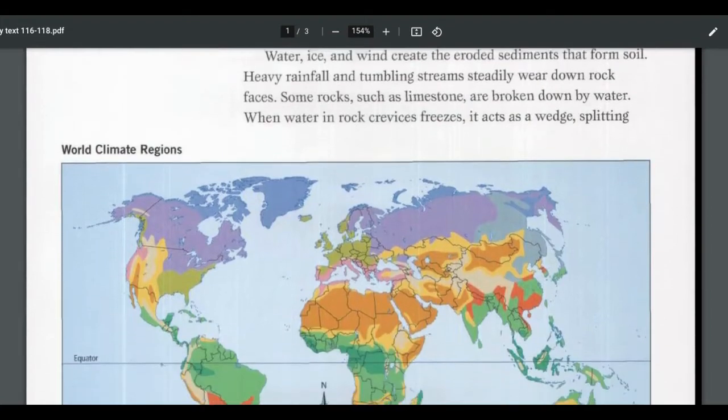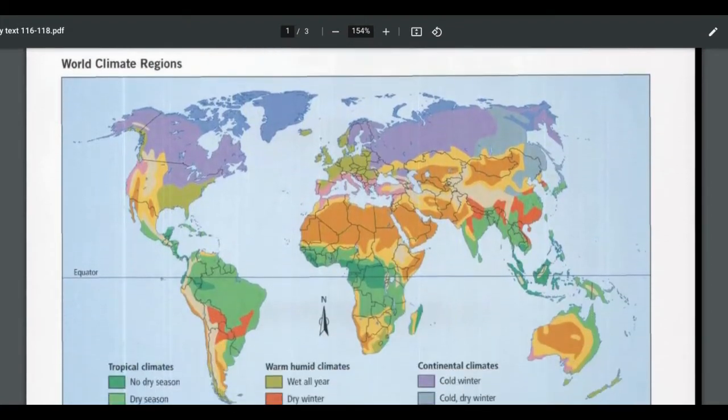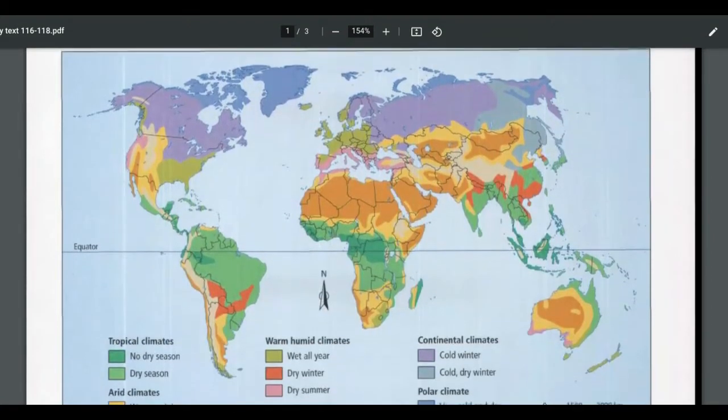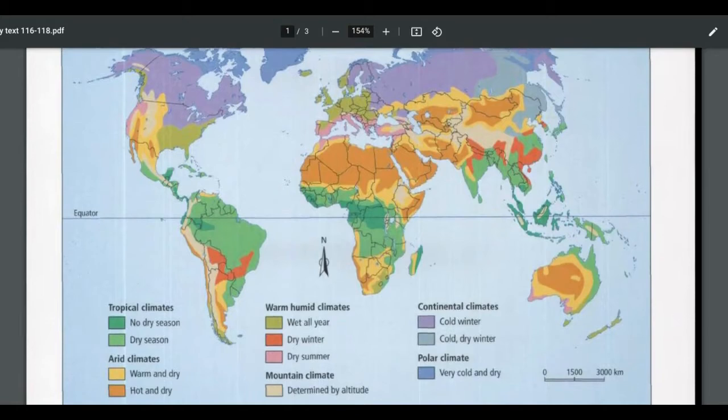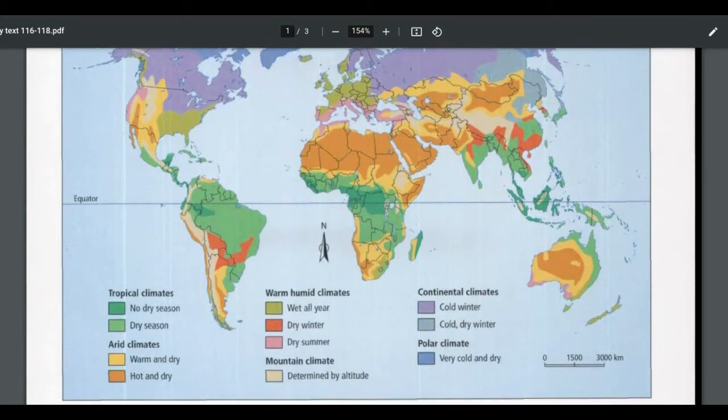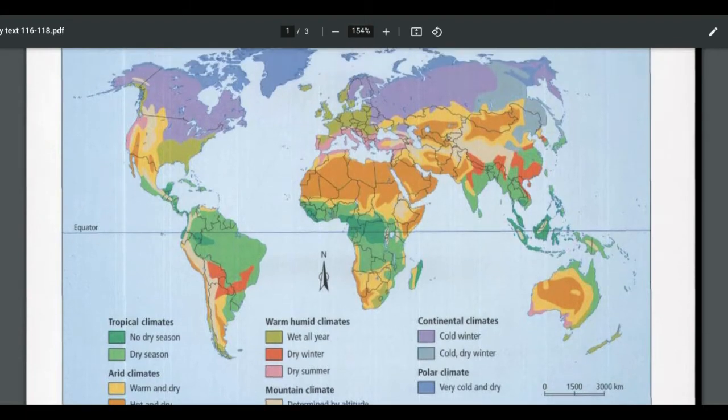And I'm just going to pause with the reading a second to look at this map. So this map, we've got the whole world there, and you see at the bottom there are a whole bunch of different climate types that you can see. So where we live up here, we have cold winter. Yes, we do. And you see just above that, we've got the polar climate, the tundra and stuff where it's very cold and dry above. We've got the warmer tropical areas near the equator.